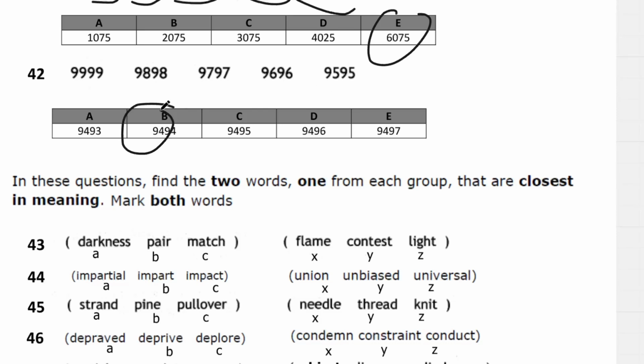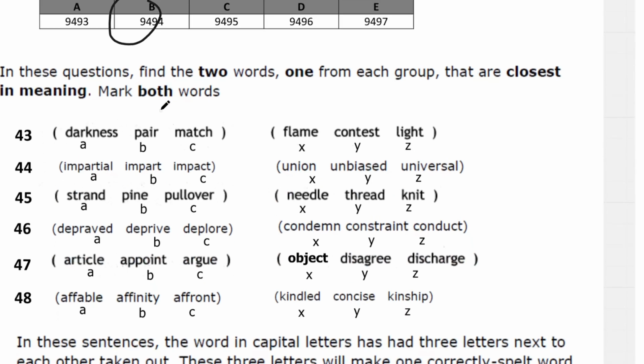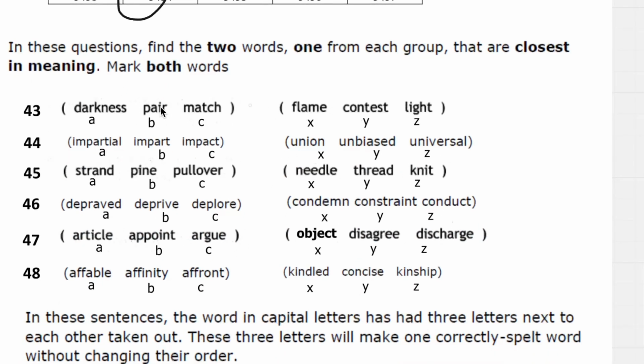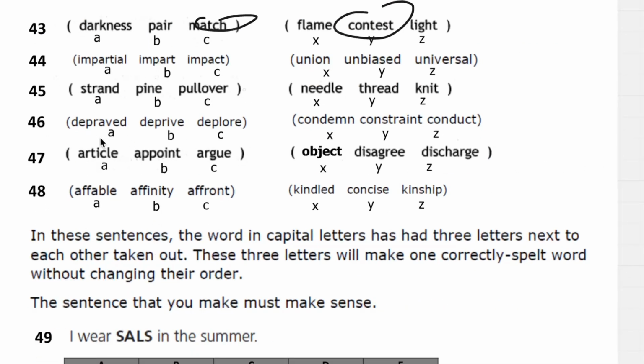So it'll be 9, 4, 9, 4. Closest in meaning, we have match and, in this one, pair, context, match, and contest, like a tennis match or a tennis contest. 44, we get impartial and unbiased, means you have no opinion. 45, strand and thread. Some of these have been in the booklets, and these were the answers, but strand and thread to do with like sewing, needle and thread.